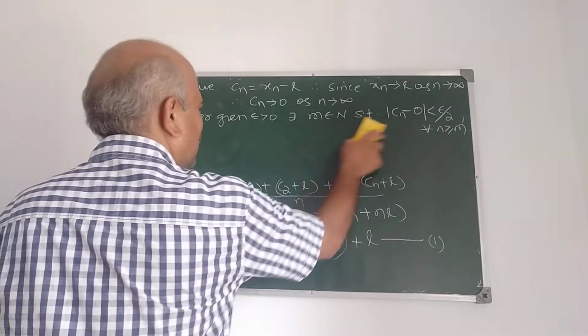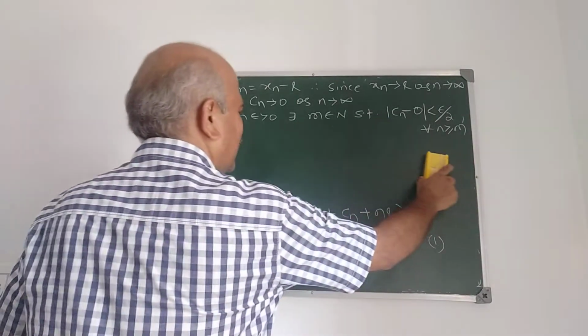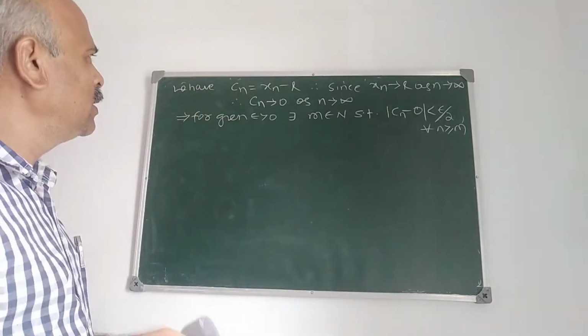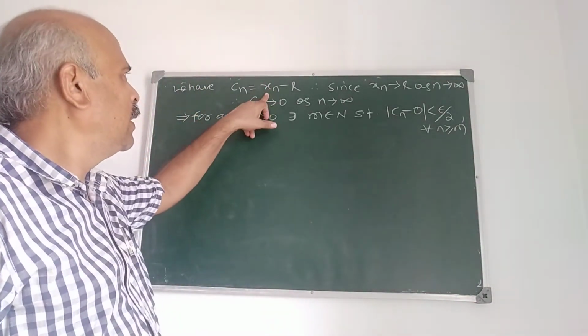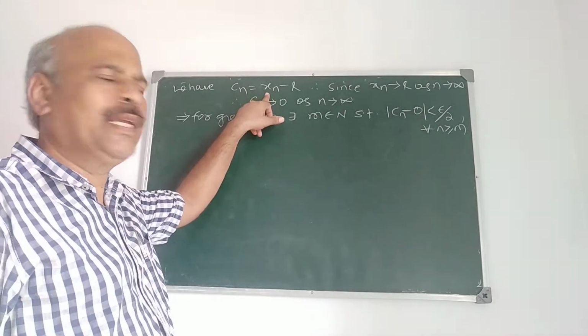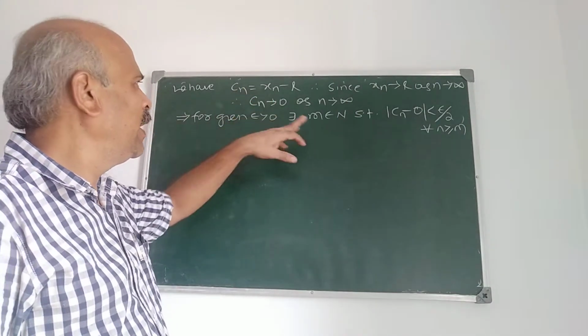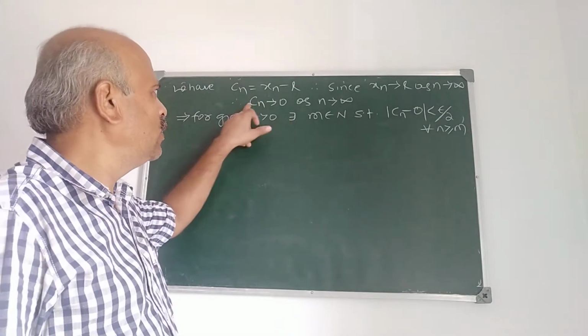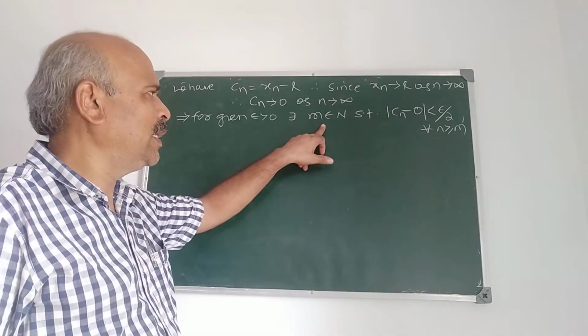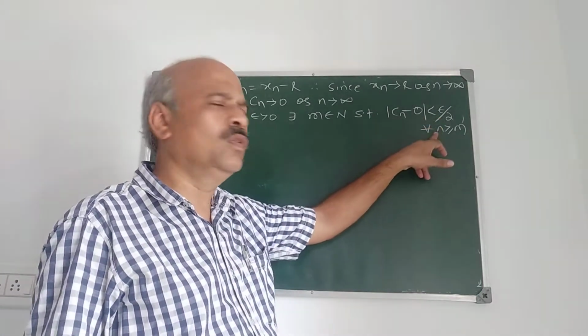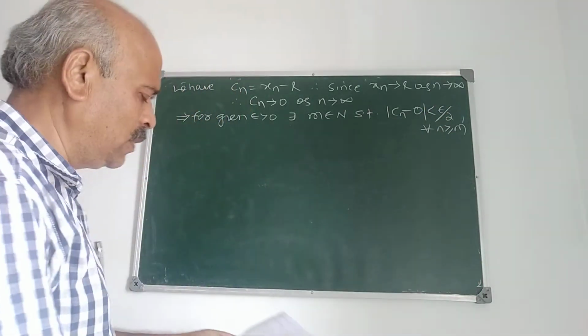Since Cn is xn minus L, and as n tends to infinity the limit of xn is L, Cn also tends to 0. So what do you get? For epsilon greater than 0, there exists m belongs to N, so that mod Cn minus 0 is less than epsilon by 2 for all n greater than or equal to m.